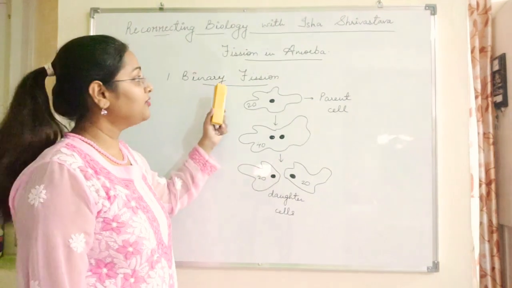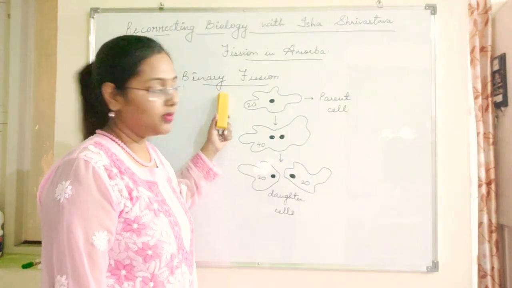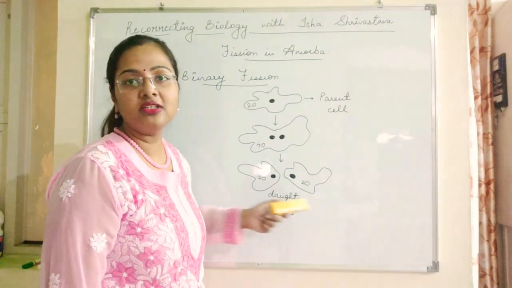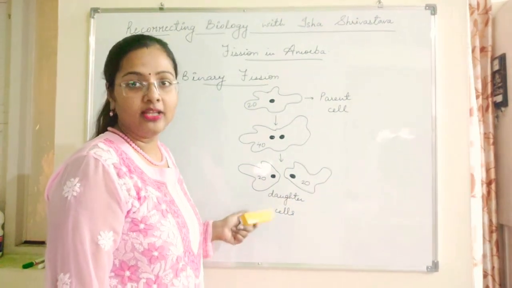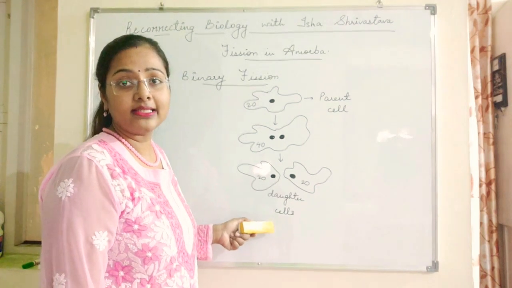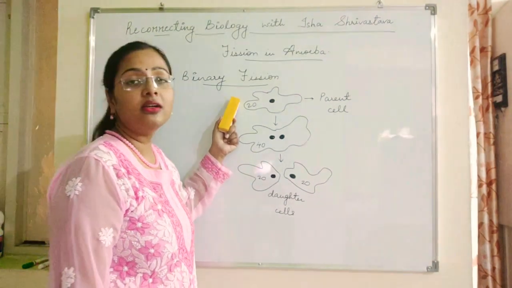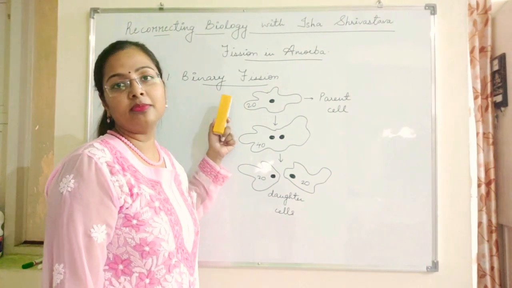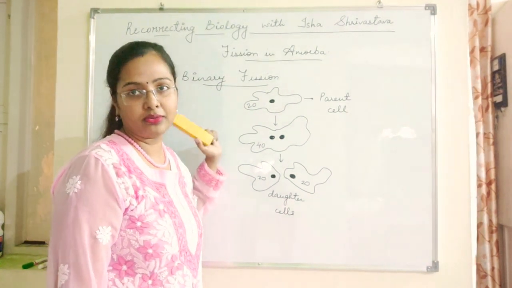Okay. So binary fission is the type of cell division in which one parent cell breaks down into two different daughter cells, and each daughter cell is exactly the same as the parent cell. Understood? This is the type of binary fission which amoeba undergoes.